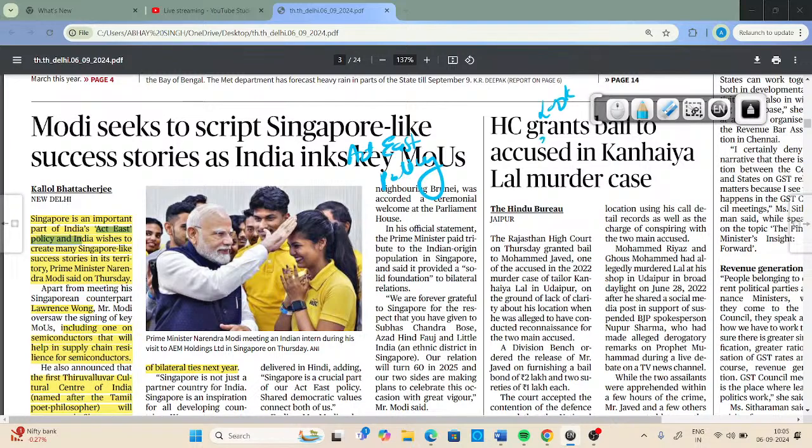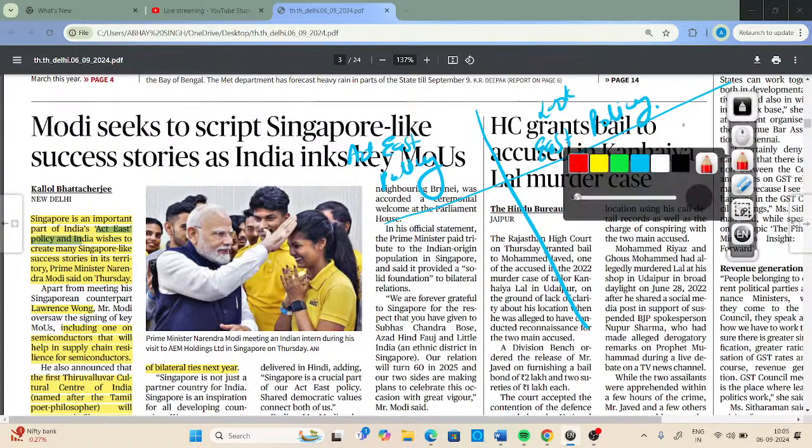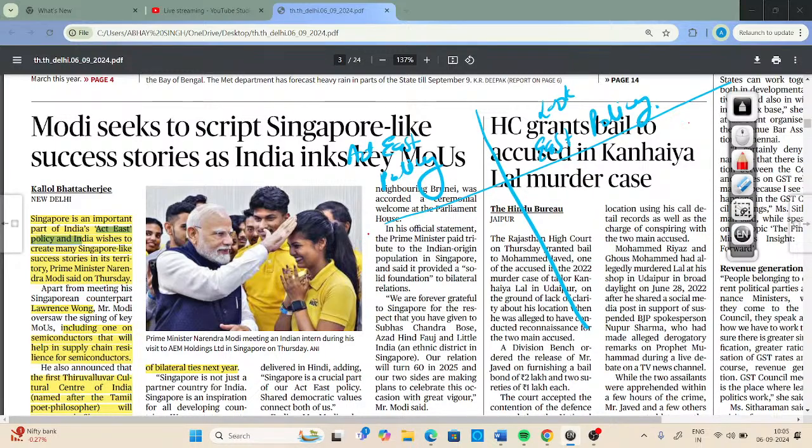So this was Act East policy, then we have Look East policy. Act East policy was launched in 2014, and it is an upgraded version of Look East policy.